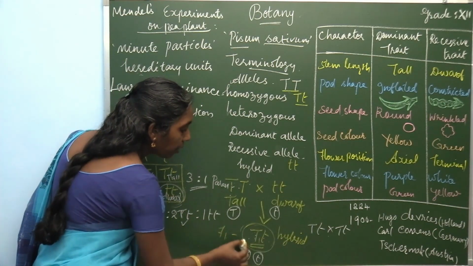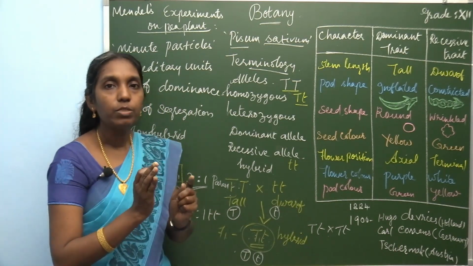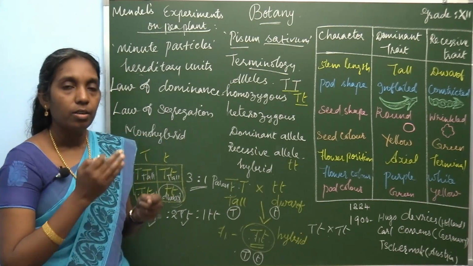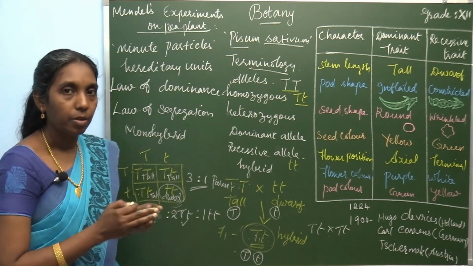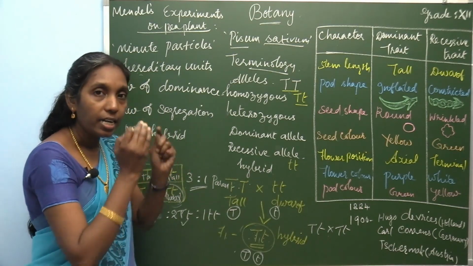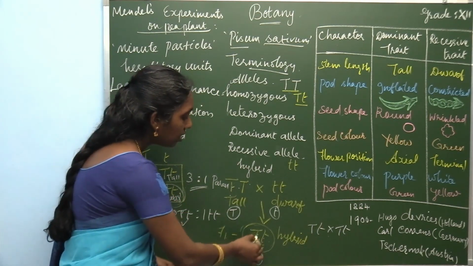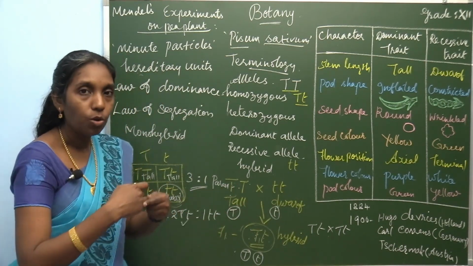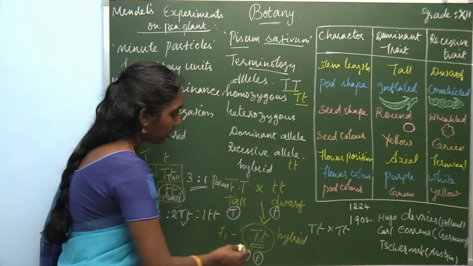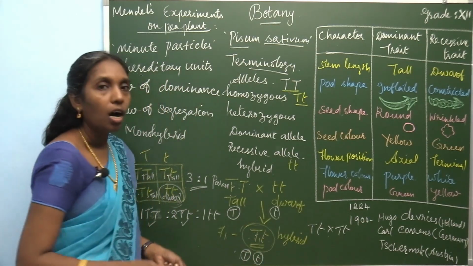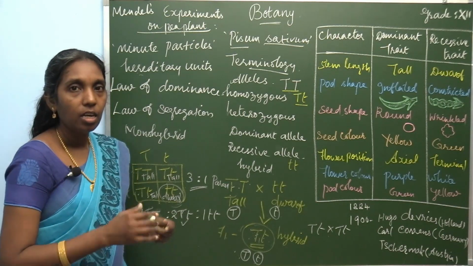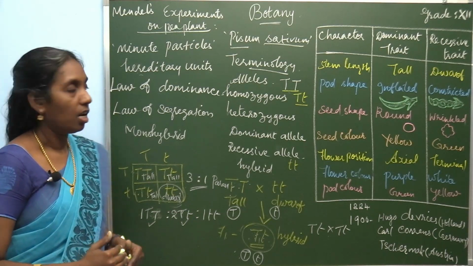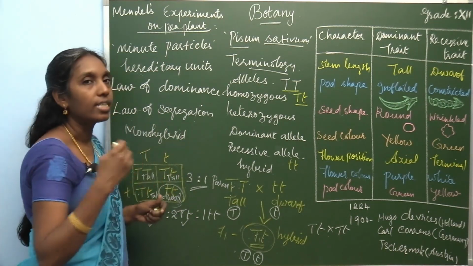In the allele pair consisting of tall and dwarf, both are present, but at the time of gamete formation they segregate, capital T and small t. That is the law of segregation.